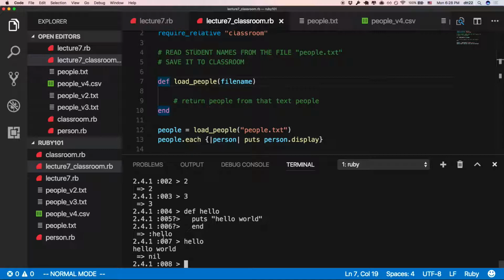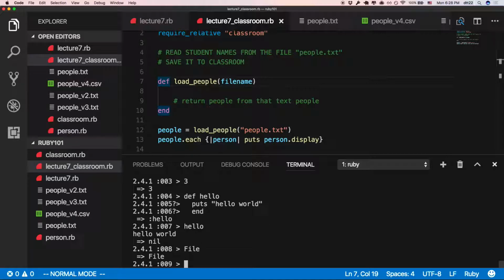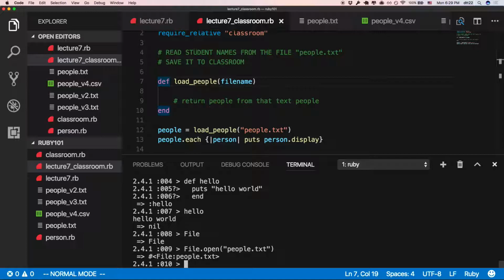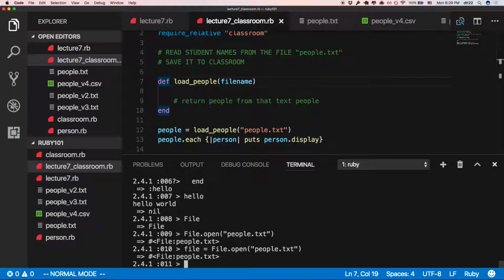I want you to learn something that is File, and then what did you say? File.open. Wow, this is so much like English. It's a bit crazy, right? File.open people.txt. There's a File class and it looks like that. You can open it. Let's say you assign it to a thing called file. What is file? A local variable. Is that right? File is a local variable. So I open a file.